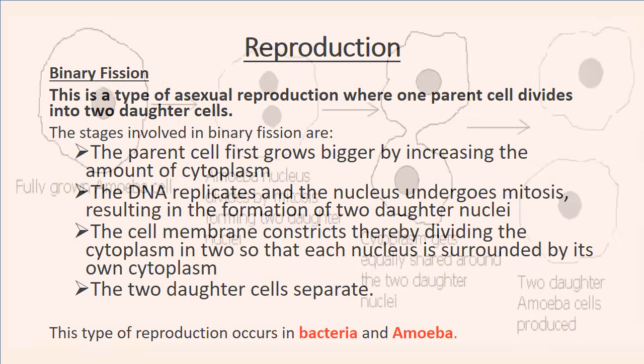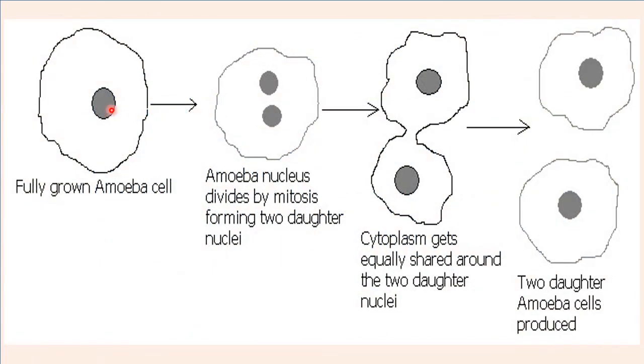So let me just show you the diagram. This is the diagram that illustrates binary fission. We have this full-grown amoeba cell. The first stage, remember, is the cytoplasm has to grow. So this is the stage where the cell becomes bigger. Then the nucleus has to divide and form two nuclei. So these are the two nuclei.